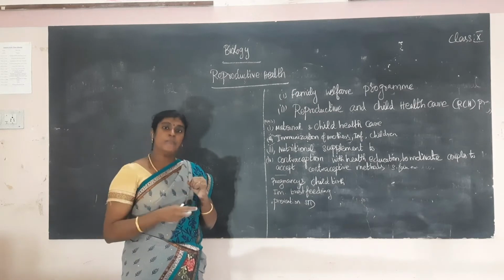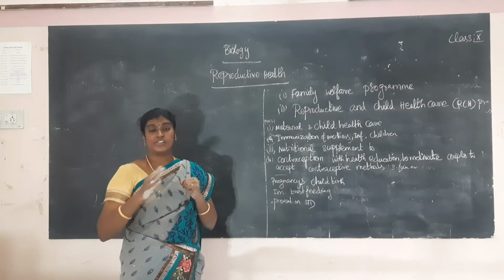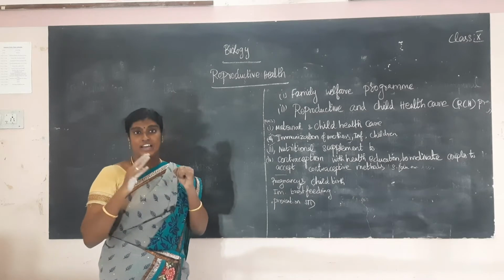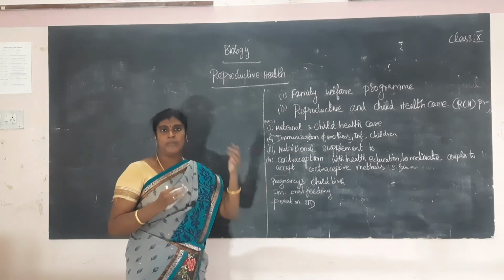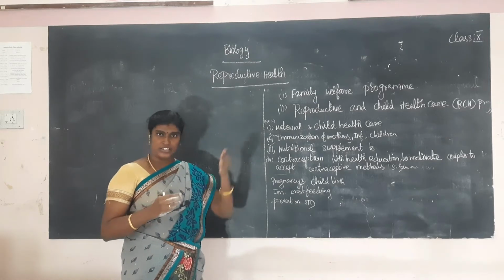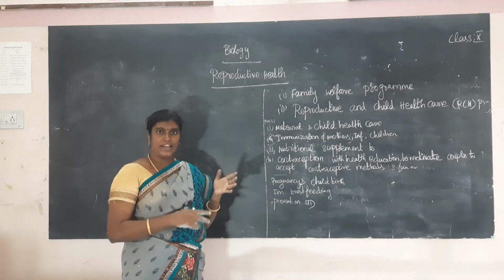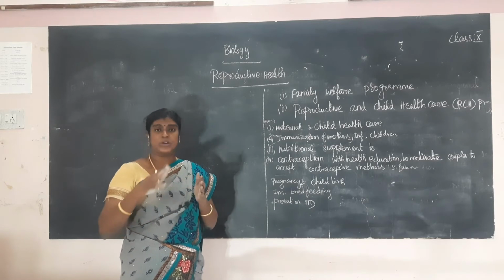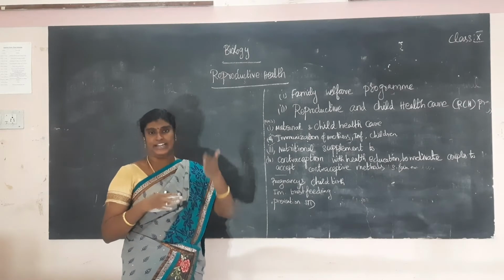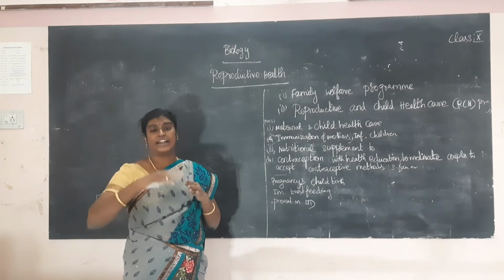The next stage is gastrulation and organogenesis. What is organogenesis? Organs develop from the three germ layers. What are the three germ layers? Ectoderm, endoderm, mesoderm. From these three germ layers, organs are formed. Next comes pregnancy. Pregnancy lasts a maximum of 280 days. After pregnancy, there is the lactation period.